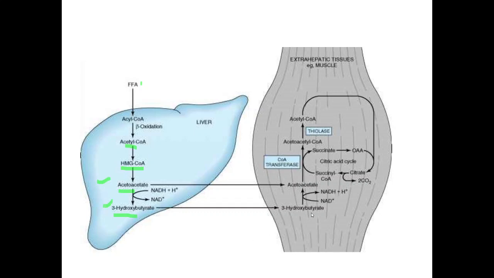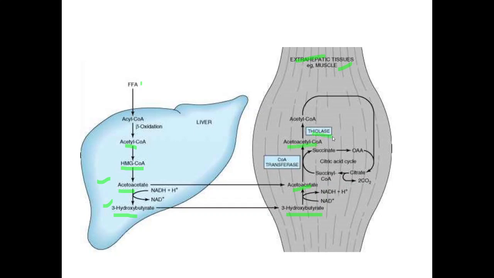This 3-hydroxybutyrate can travel from the liver to the extrahepatic tissues, that is the muscle, and it gets converted into acetoacetate. With the help of NAD plus, we get NADH plus H plus. This acetoacetate, with the help of CoA transferase enzyme and succinyl coenzyme A getting converted into succinate, becomes acetoacetyl CoA.